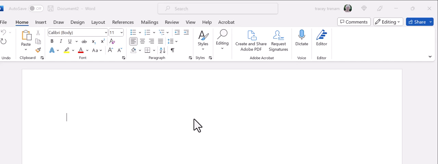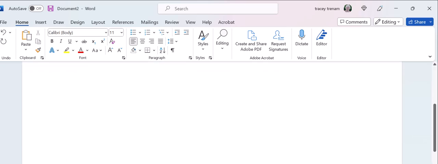I have here a lovely blank page in a Word document, and I'm going to scroll down about a third of the way. Okay, and I want to center this.